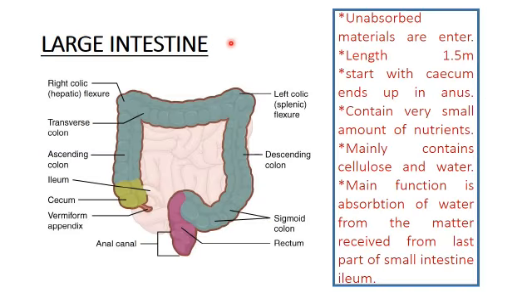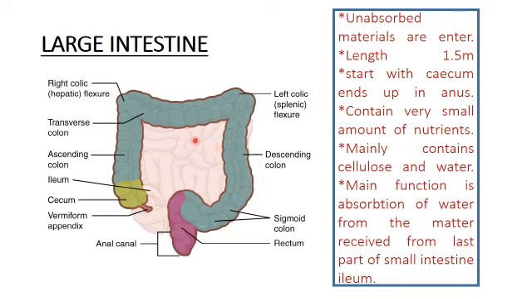Okay, after the absorption in the small intestine, the other parts, the unabsorbed materials, enter into the large intestine. So this is the structure of the large intestine, and inside that we can see the small intestine.